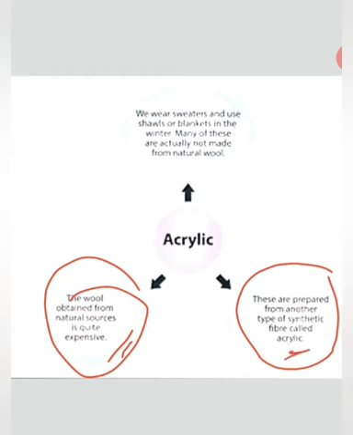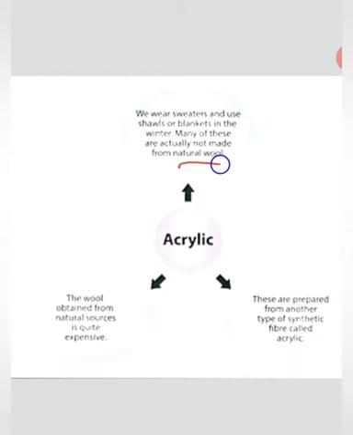Whatever blankets, shawls, sweaters we are using these days, they are not actually made up of natural wool. And even if they are not made of wool, they are still providing us high temperature or making us hot.